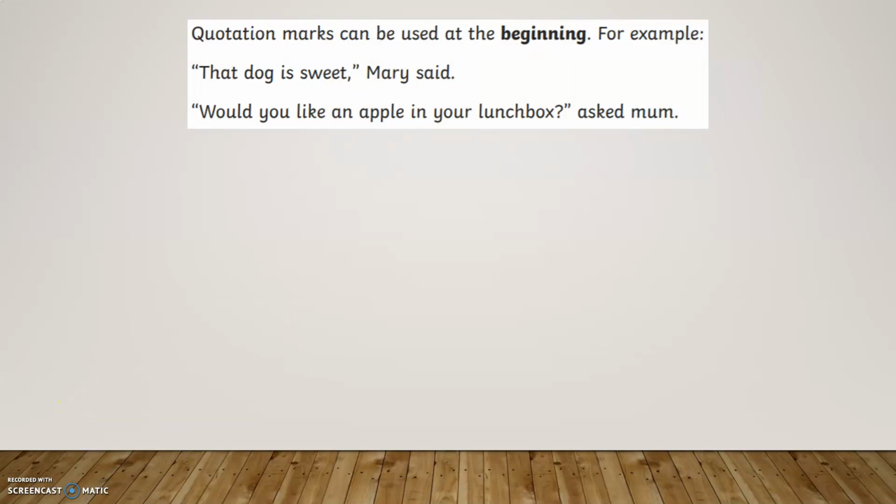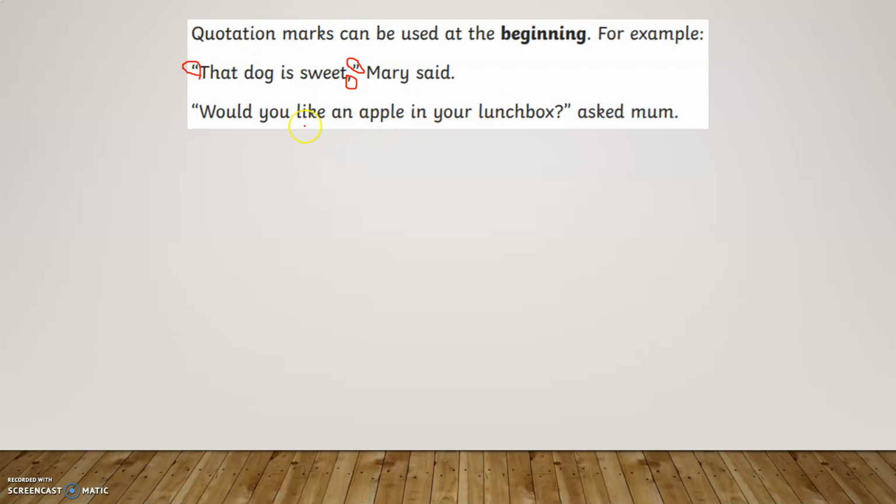So, quotation marks can be used at the start or beginning of sentences. For example, this one here says, "That dog is sweet," Mary said. Notice that the quotation marks are at the start and at the end of exactly what Mary said. Also, importantly, any punctuation needs to go inside the end of the talking marks. So, for example, this one here needed a comma because the sentence hadn't finished yet.